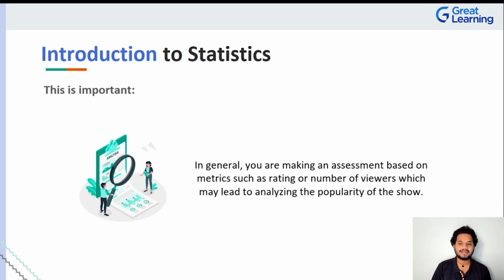Just before we take a look at another example, this is exactly what I was saying, right? So you're making an assessment based on a number, maybe as a rating, maybe as the number of viewers, which eventually will help you decide a lot of things regarding the popularity of the show, the reviews, what people have to say. Is it something that is favoring to your favorite genre or not?